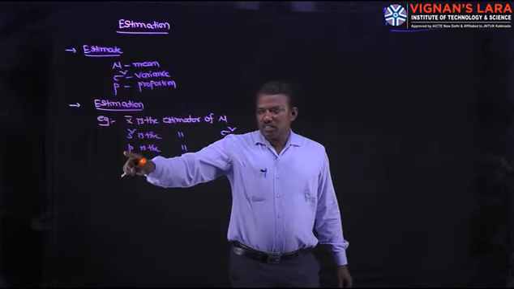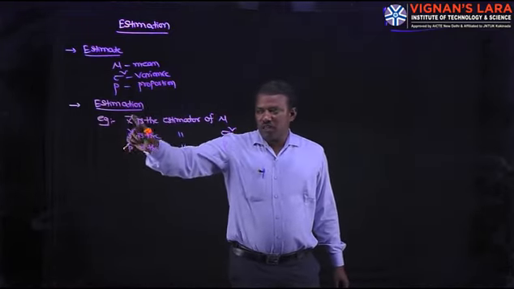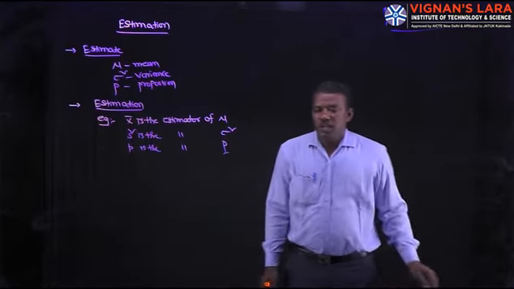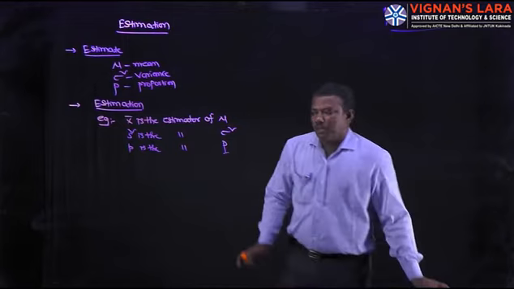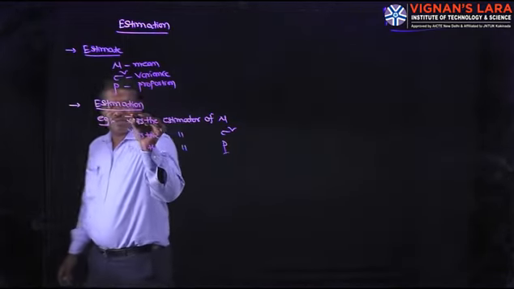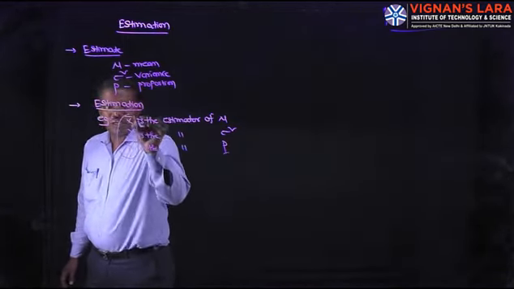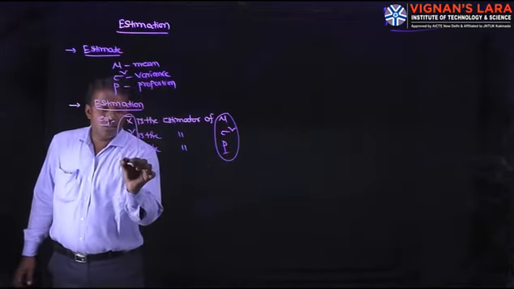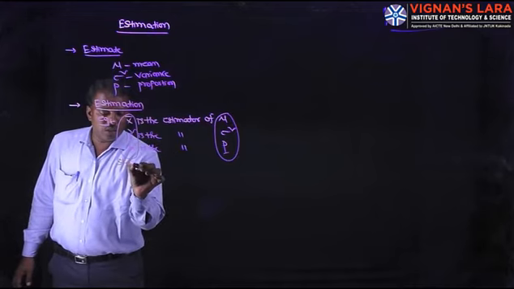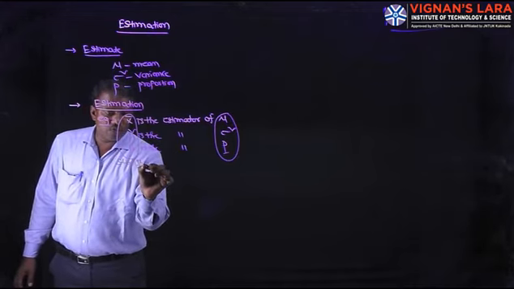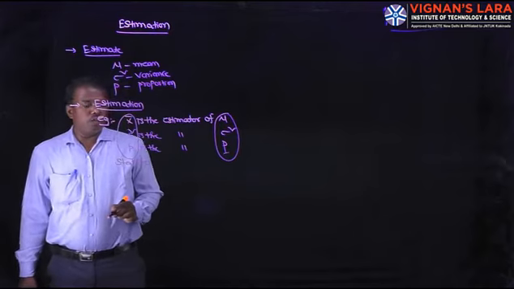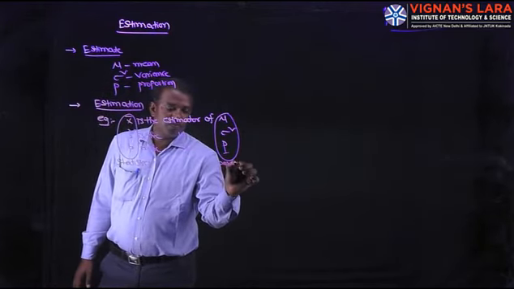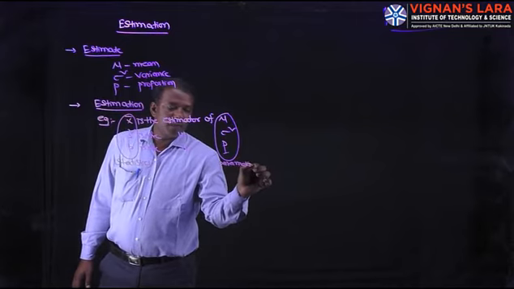X bar, s square, p are called statistics. Mu, sigma square, capital P are called parameters.